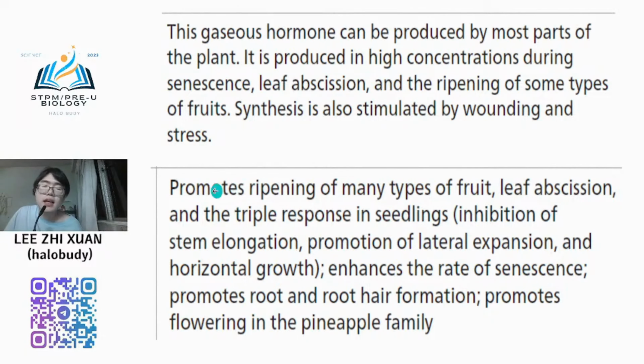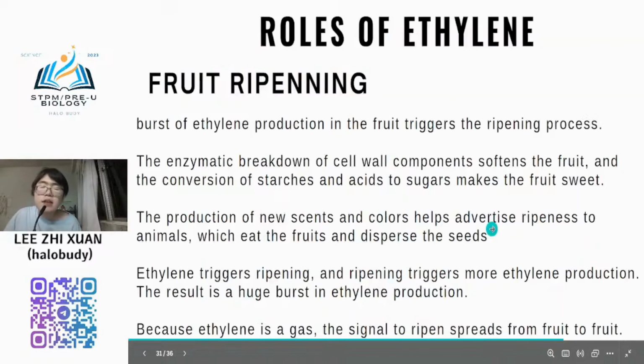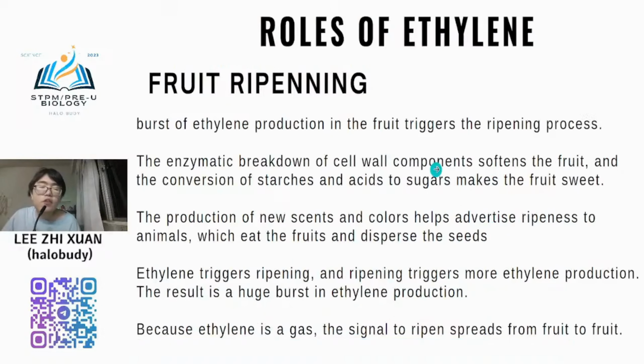So normally, yeah, the main functions are to promote fruit ripening, leaf abscission, trigger the triple response, enhance the rate of senescence, promote root and root hair formation, and promote flowering. So we will see one by one. One of the main functions, fruit ripening. I think I don't need to mention much.